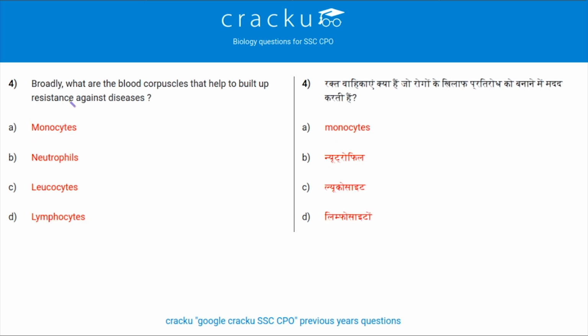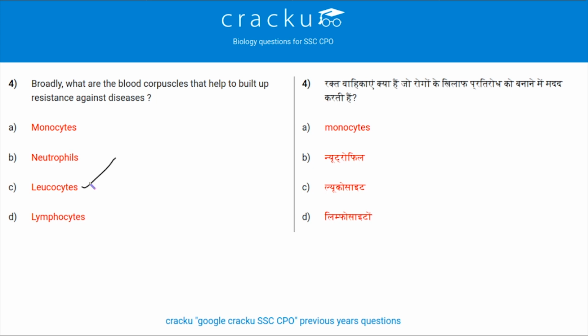Next question. Broadly, what are the blood corpuscles that help to build up resistance against disease? We know the resistance is built by white blood cells, and white blood cells are called leukocytes. So, the answer is leukocytes, but you may have confusion with the option lymphocyte, as lymphocyte is a part of white blood cells, that is leukocytes, and it is divided into B cells and T cells, that is B lymphocyte and T lymphocyte, which mainly increase our immune system.